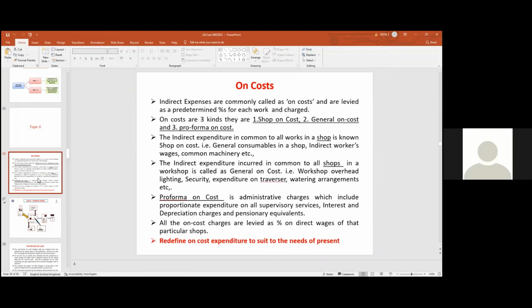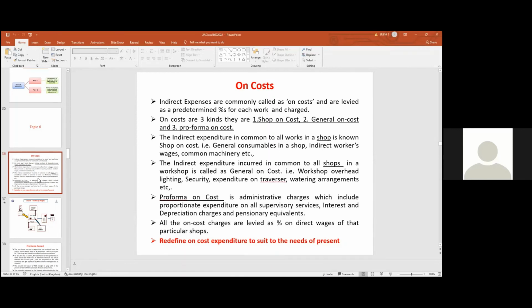It means proportionate charge of headquarters offices, proportionate charge of workshop accounts office, proportionate charge of stores office, personnel offices, like that. All the administrative costs are known as pro forma on cost. So any on cost is normally levied on a predetermined basis. Every year, we fix these percentages in advance, and levy these percentages for the ongoing activities in the ongoing months.